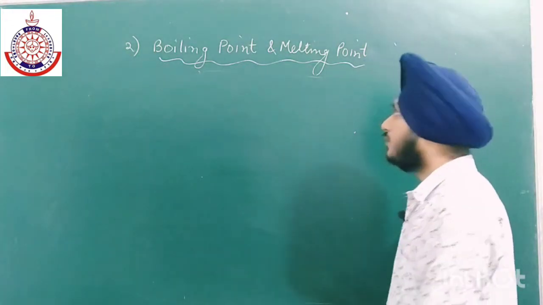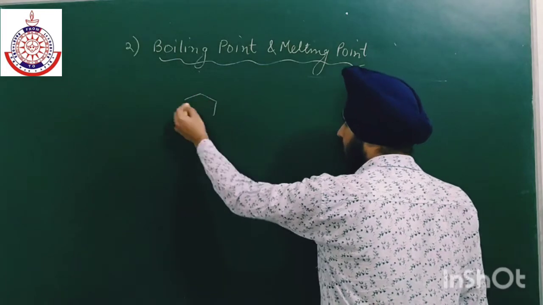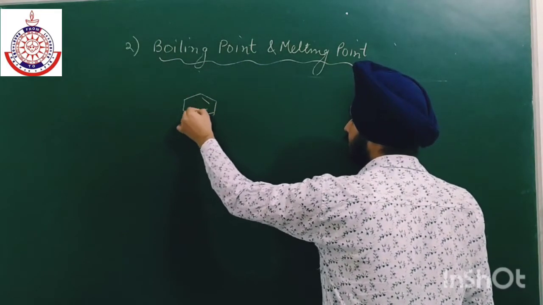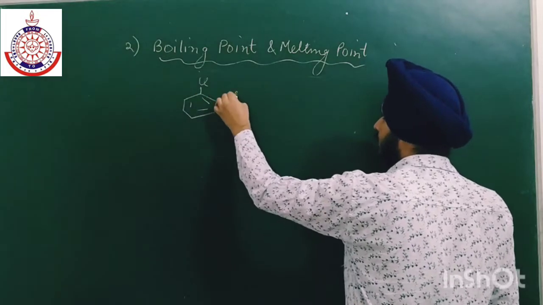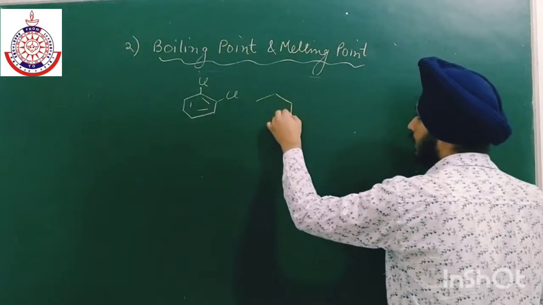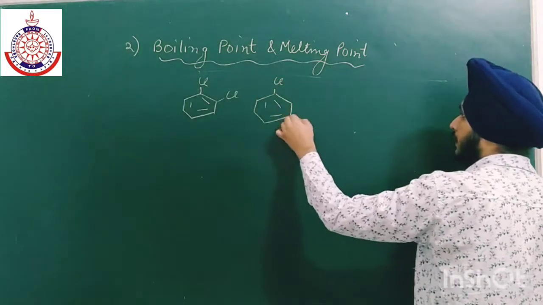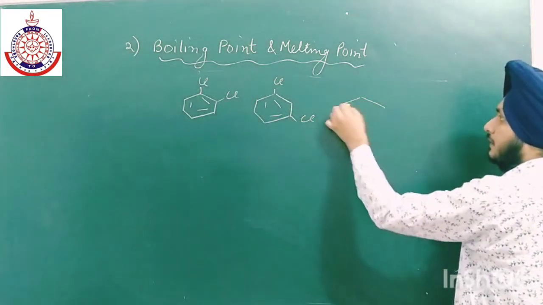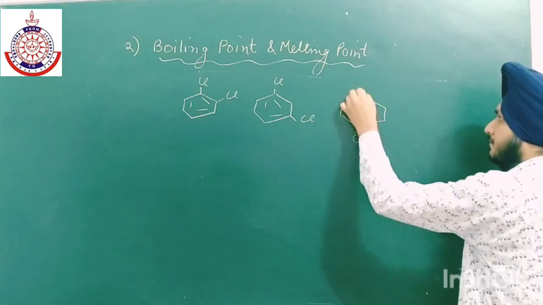For example, if we talk about the dihalides, we have ortho dichlorobenzene, meta dichlorobenzene, and para dichlorobenzene.